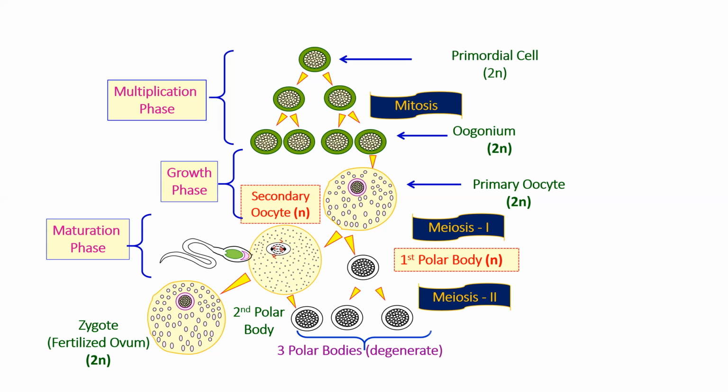See, you need to remember that during meiosis 1, there is only one polar body because the primary oocyte has only undergone meiosis 1, where it has formed the secondary oocyte, which is haploid in nature, and the first polar body. But if and only if fertilization is taking place, meiosis 2 gets completed, and at the end, 3 polar bodies are formed which get degenerated. So this is the process of oogenesis, where from the primordial cell, the secondary oocyte is formed.